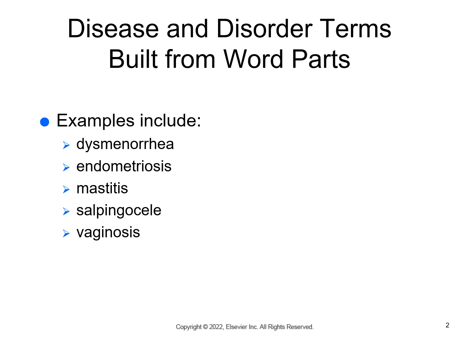Salpingocele, cele means hernia, and salpingo means fallopian tube. So this is a hernia of the fallopian tube. Vaginosis. Osis, again, is abnormal condition. And vagino is vagina. So this is an abnormal condition of the vagina.